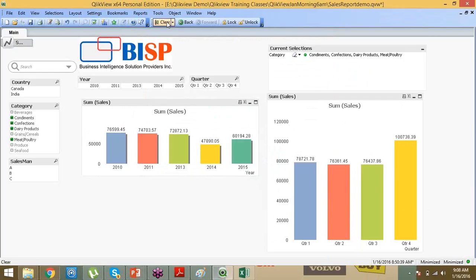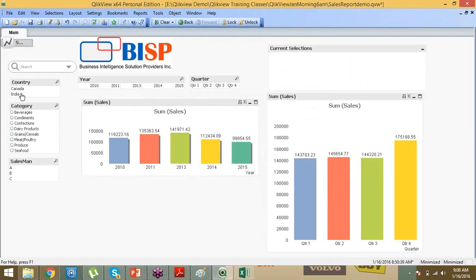Yeah. So let us explore that way. Suppose we take a region. Region is Asia, European, like this. If I select the Asian region, then the countries of Asia will come: India, Pakistan, Sri Lanka, like this.